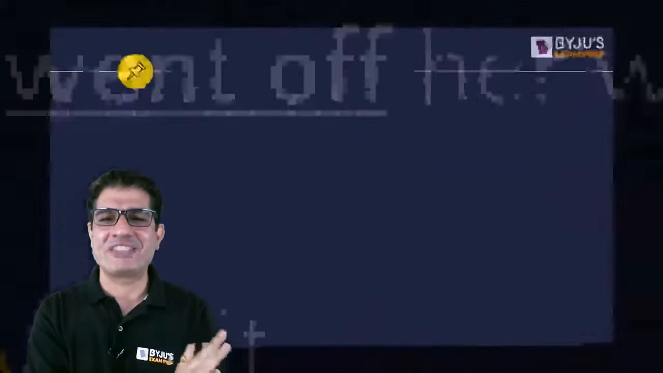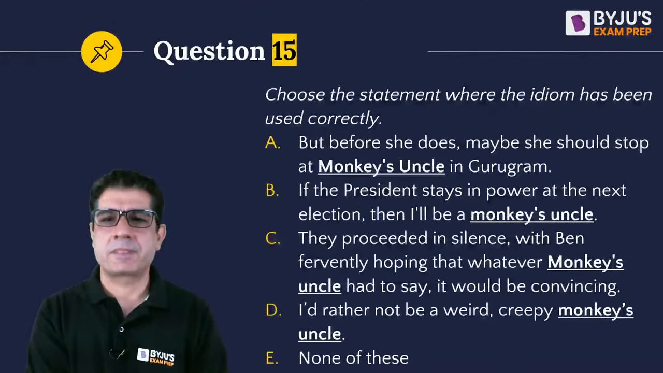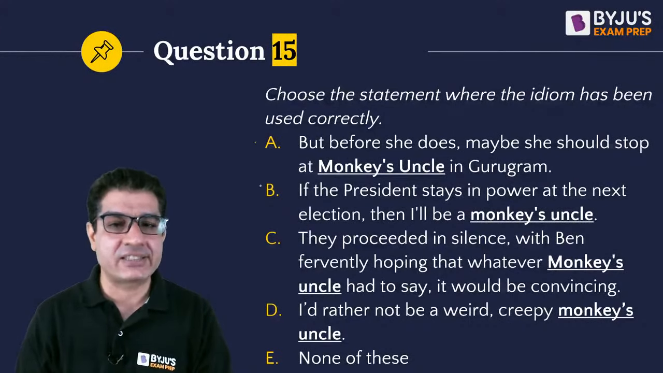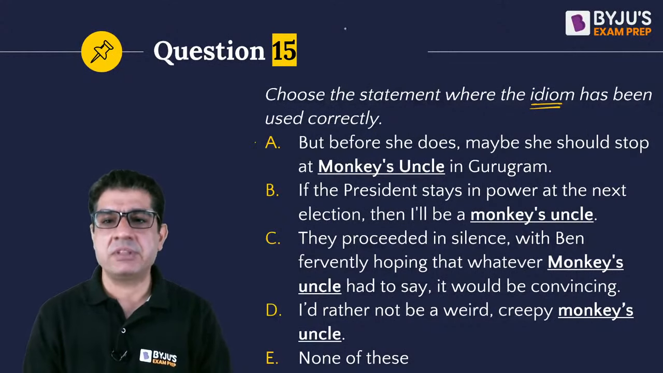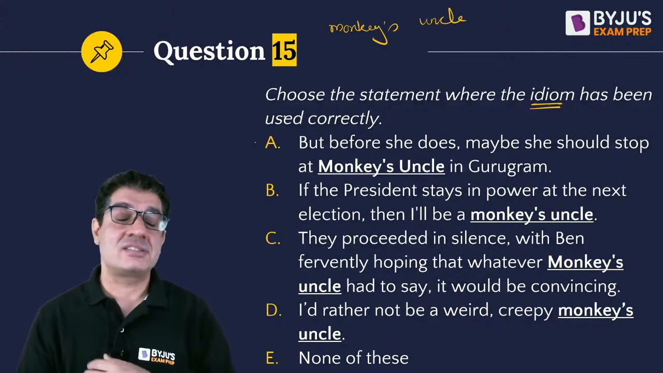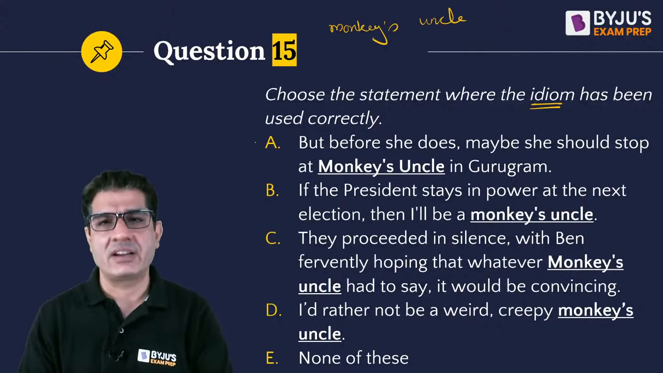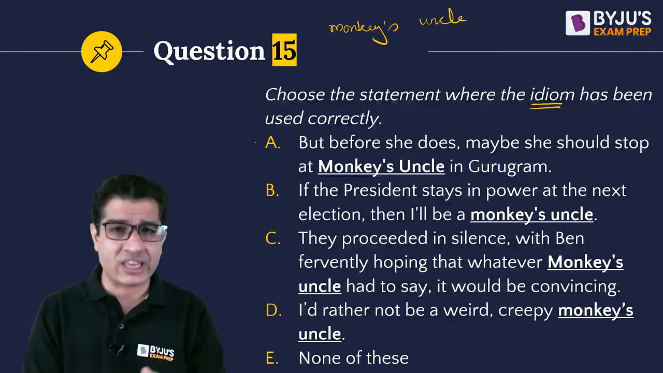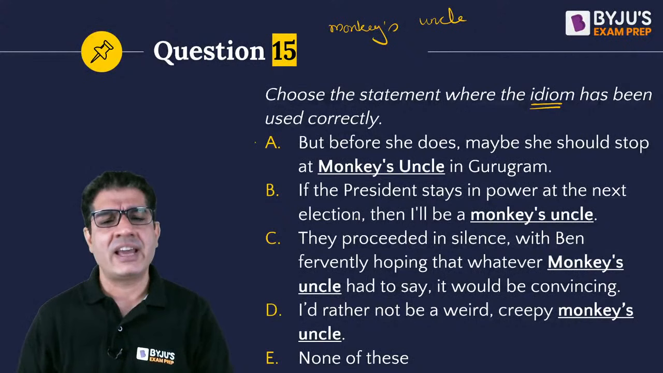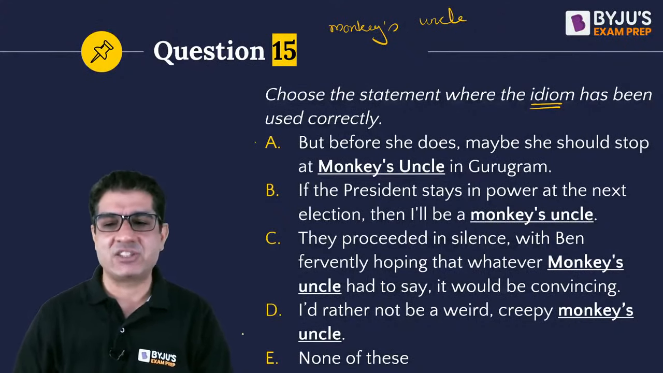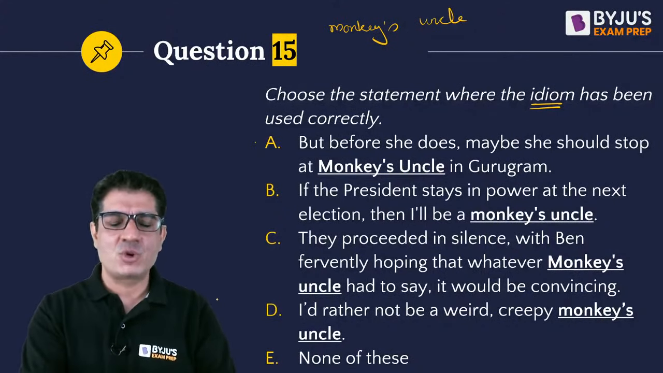Okay, here is the 15th question. You have been given 4 sentences A, B, C, D. Each one of these sentences uses an idiom. The idiom is monkey's uncle. Now, one of these 4 sentences uses the idiom correctly. That sentence is your answer. And in case you think all the 4 are not using the idiom correctly, then you can go ahead and choose E as your answer.